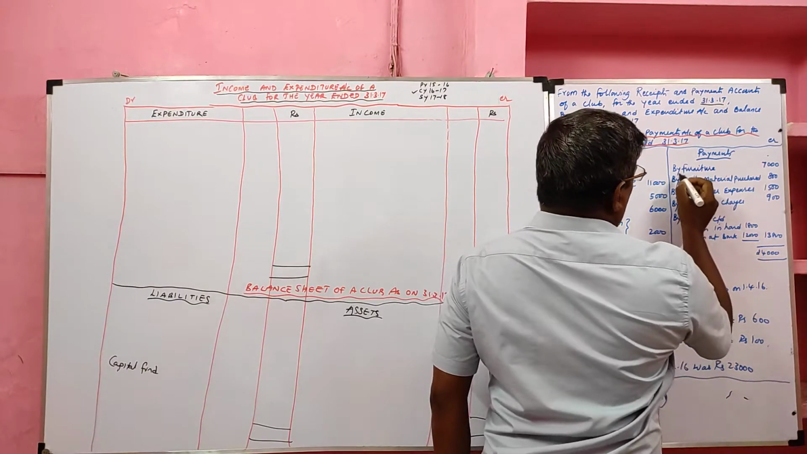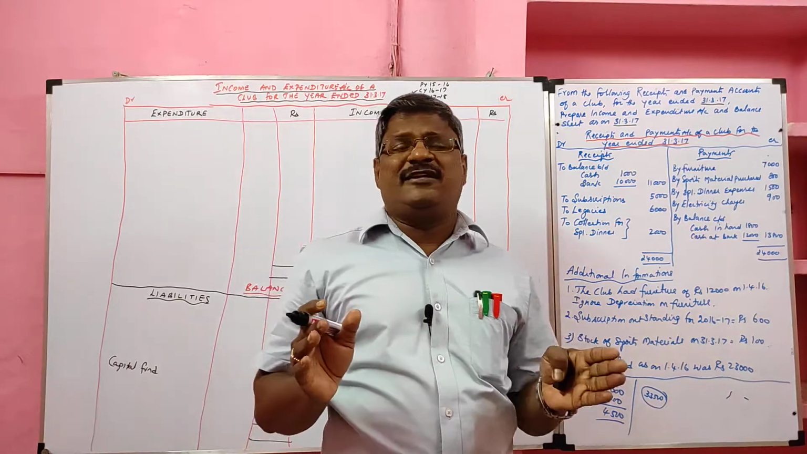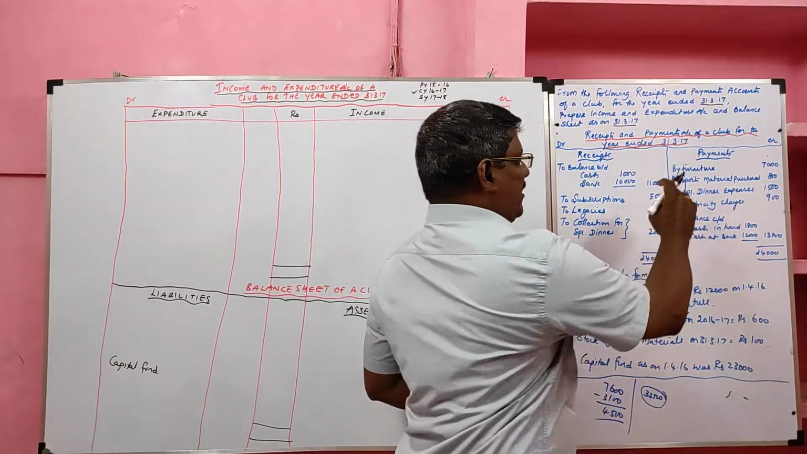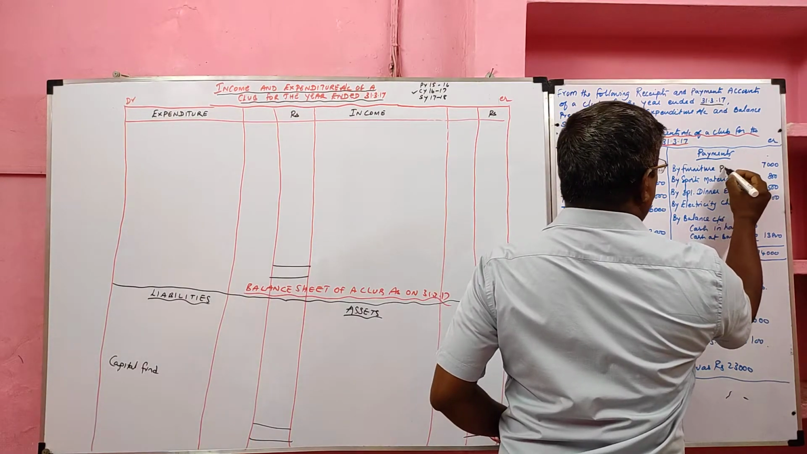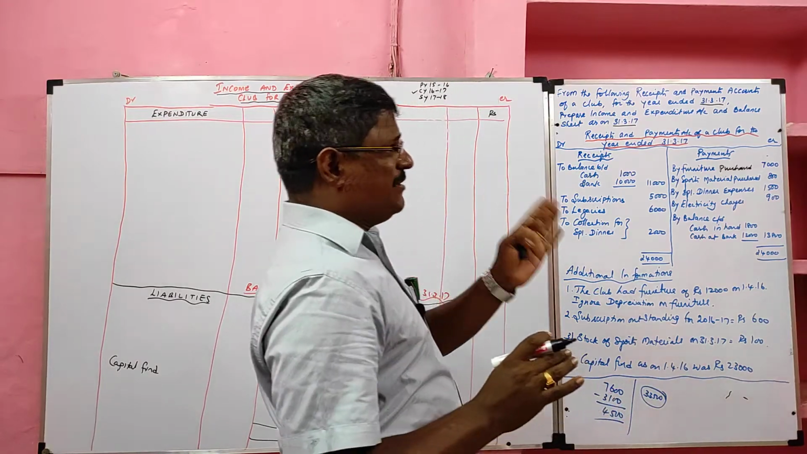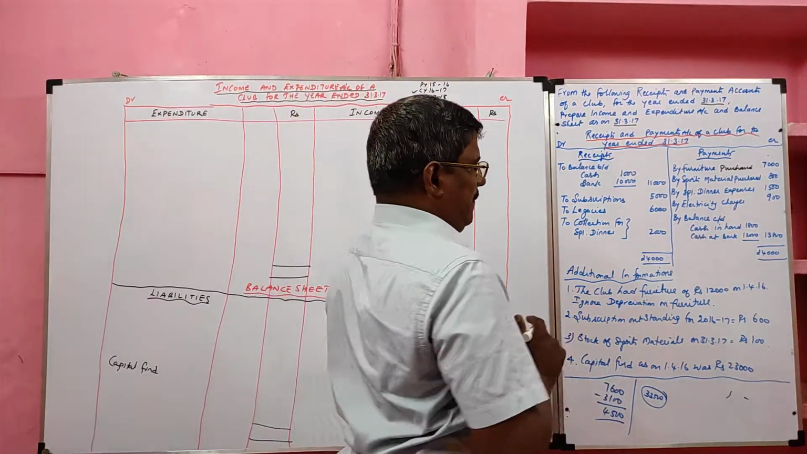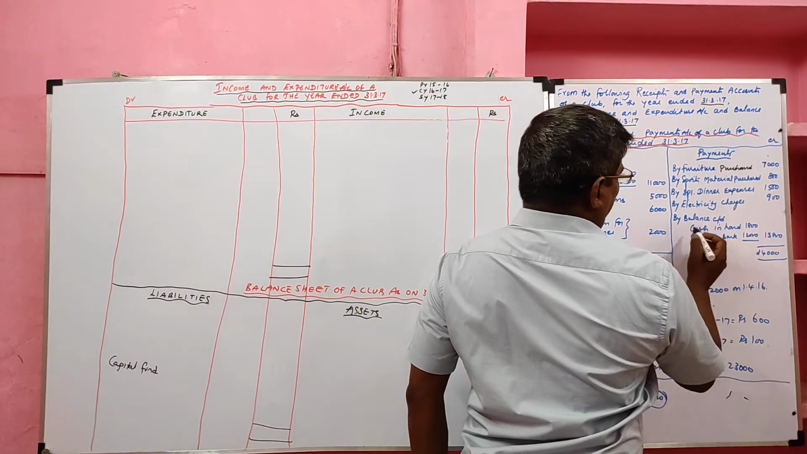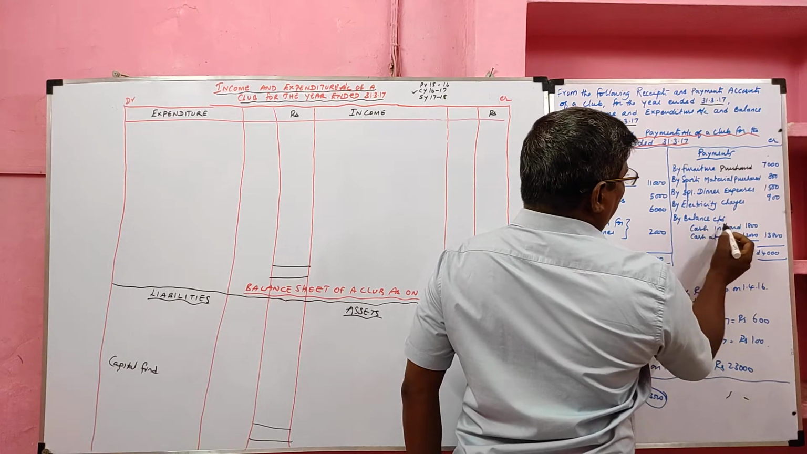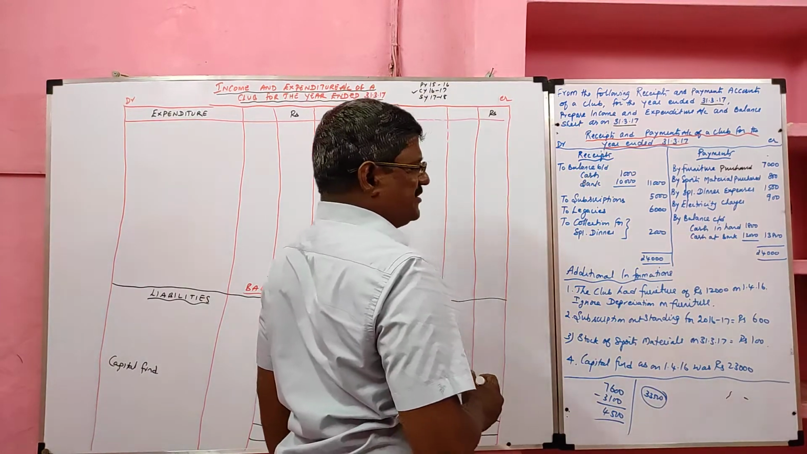Payment side. By furniture. Students, very important. Any fixed asset given in the payment side, we should assume that one as purchased. So here, by furniture, this is purchased during the year. So any fixed asset given in the payment side, we should take it as asset purchased during the year. By sports material purchased, by special dinner expenses, by electricity charges, by balance c/d, closing cash and closing bank.